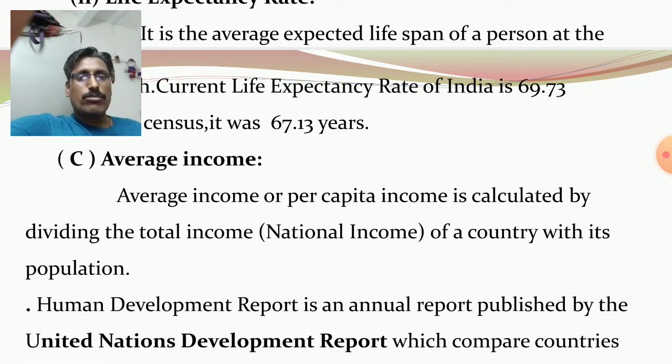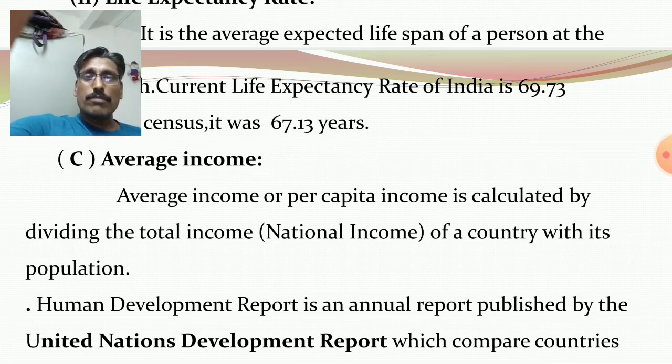In a previous video I already discussed that national income is the money value of all final goods and services produced by the residents, whether they earn from the domestic territory or from abroad, during an accounting year.